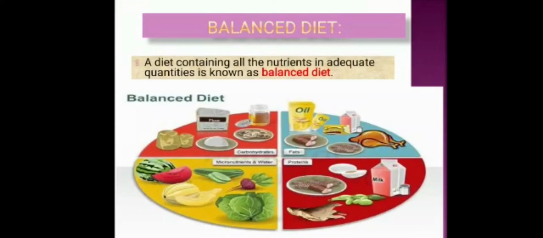So a balanced diet depends on the age of the person, and it also depends on the occupation. Now I will explain how. A child and a grown-up man are of different ages, so the balanced diet of a child is different from that of a grown-up man. Why? Because the growing child needs more protein in his diet than a grown-up man in comparison to their body weight.